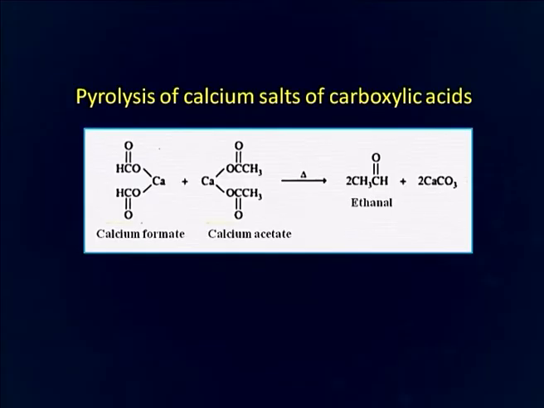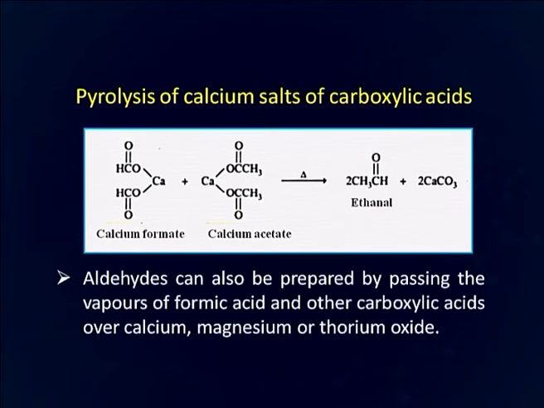The reaction of calcium formate and calcium acetate results in the formation of ethanal. You can see here it is calcium formate and this is calcium acetate. When pyrolysis is done on these molecules, we get ethanal or acetaldehyde formed.